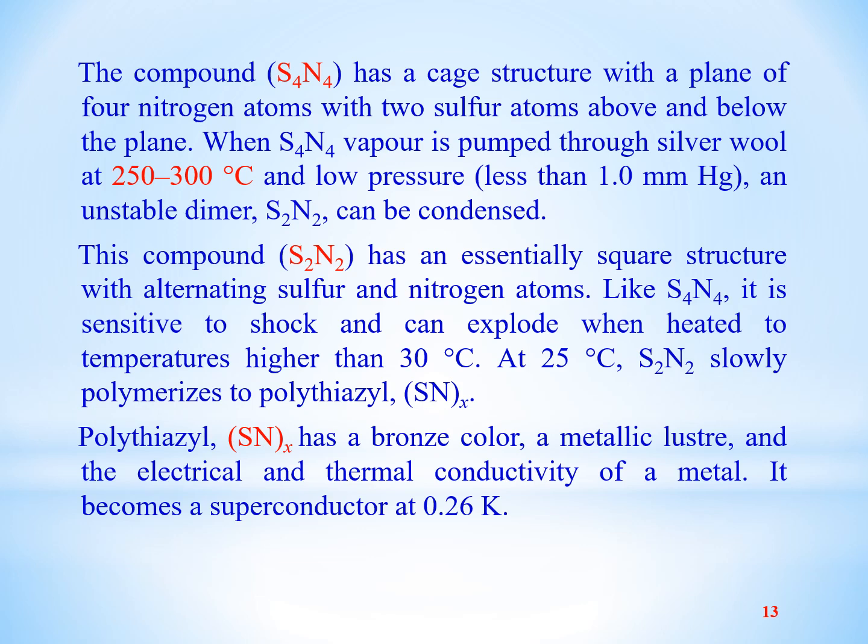It means that it shows no resistance to the flow of electric current at 0.26 Kelvin. So it can be made a superconductor at a very low temperature, that is 0.26 Kelvin.